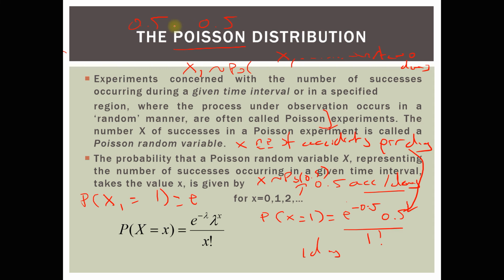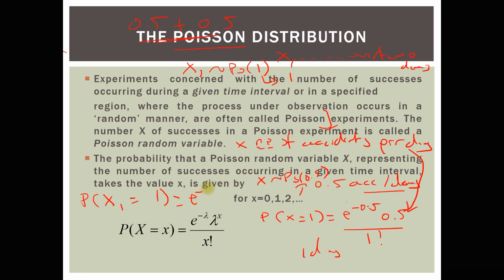So in other words, over 2 days we are dealing with one accident per day. So x1 follows now a Poisson with the average rate of occurrence to be 1 instead of 0.5 as it was before.